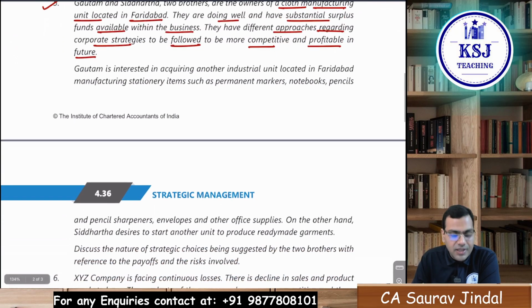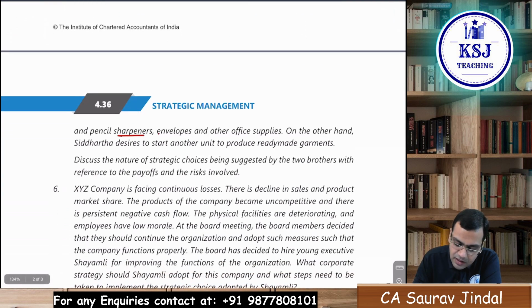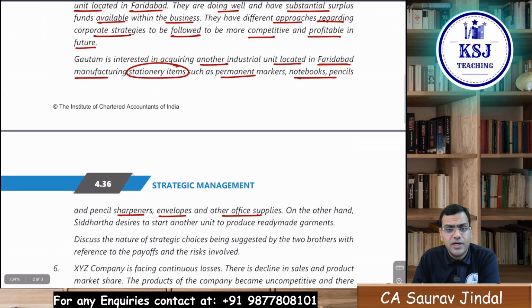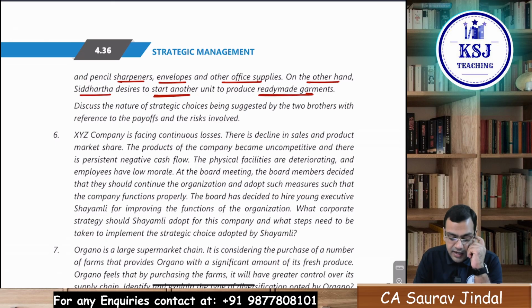Gautam is interested in acquiring another industrial unit located in Faridabad, manufacturing stationery items such as markers, notebooks, pencil and pencil sharpeners, envelopes and other office supplies. So Gautam is interested in acquiring that unit. On the other hand, Siddhartha desires to start another unit to produce ready-made garments.